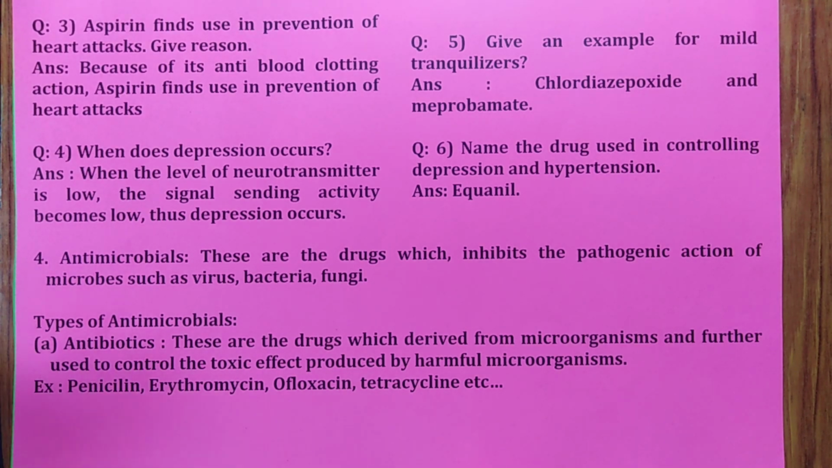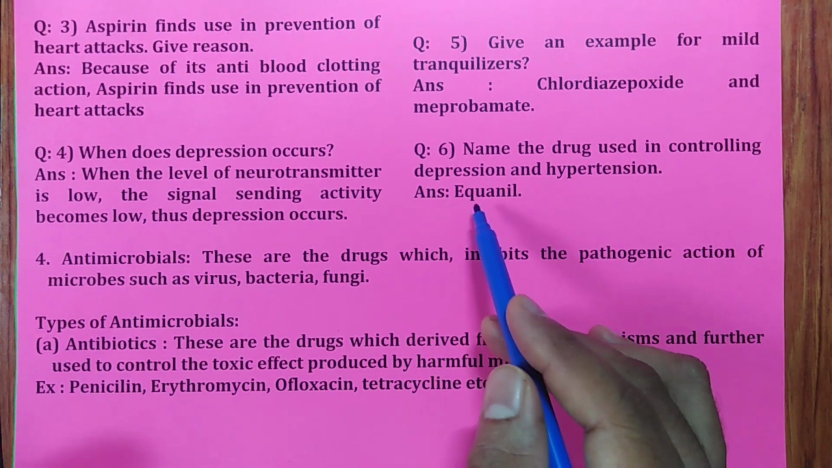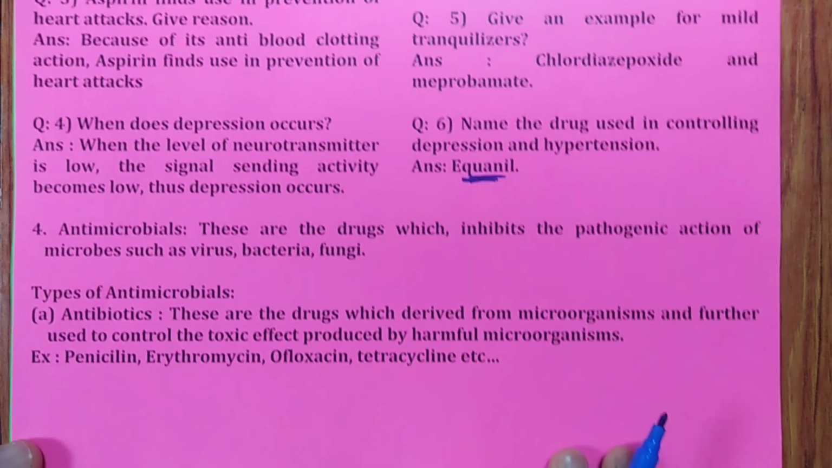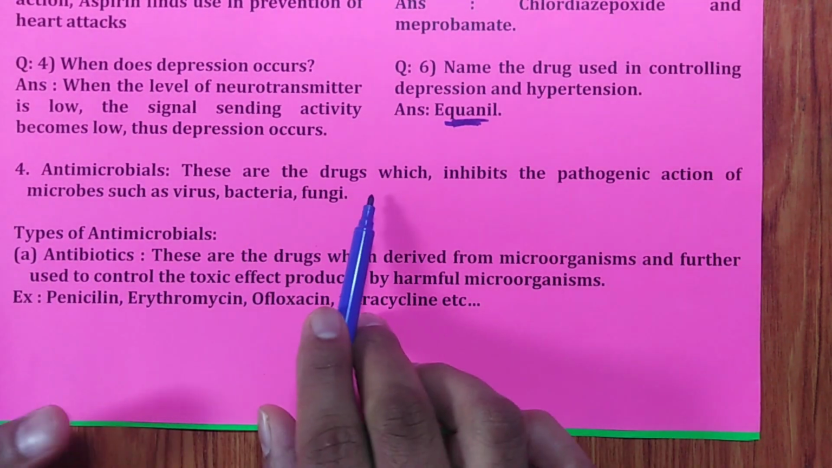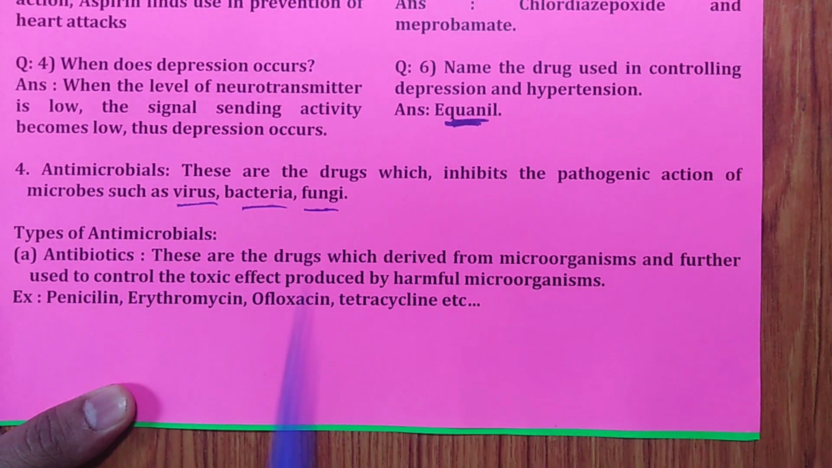But at least if you read once or twice with concentration, at least if you feel that we have seen this drug somewhere under this classification, that is enough. Remember that. Name the drug used in controlling depression and hypertension: Equanil. That is a tranquilizer, Equanil. Remember that. Then antimicrobials. These are the drugs which inhibit the pathogenic action of microbes such as virus, bacteria, fungi.